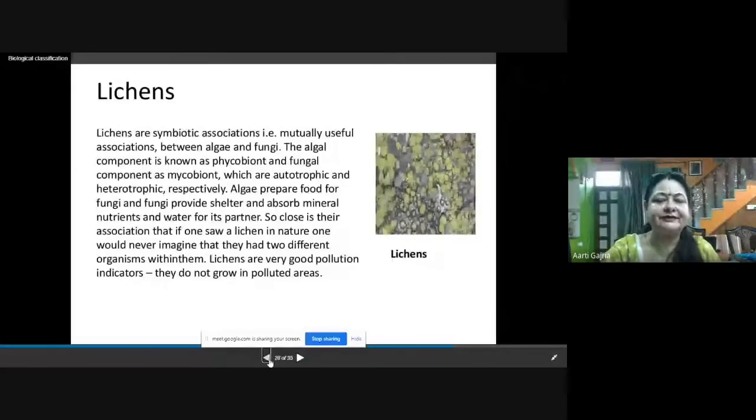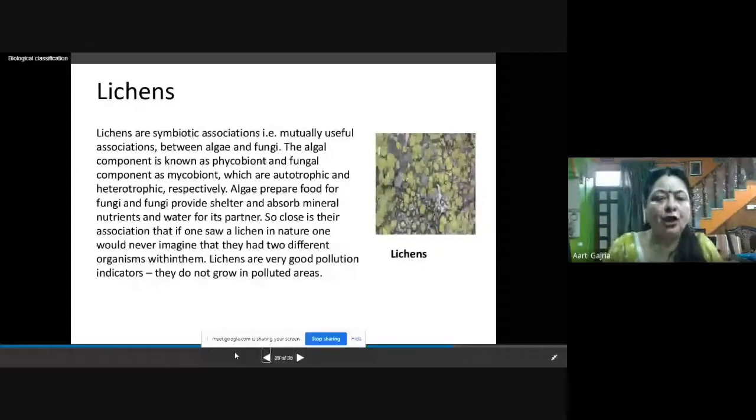Now let us discuss lichen also. Lichen is a symbiotic association of fungus with algae. When algae and fungus are staying together and mutually benefiting each other, that association is called lichen. The algal component present in the lichen is called phycobiont.